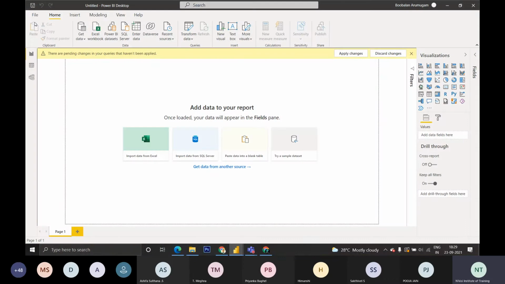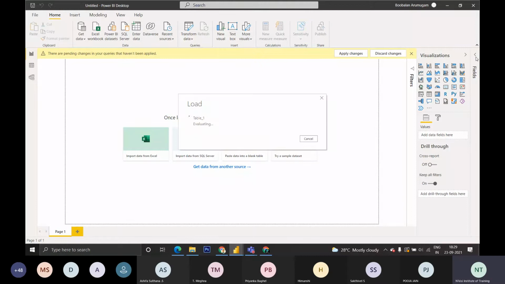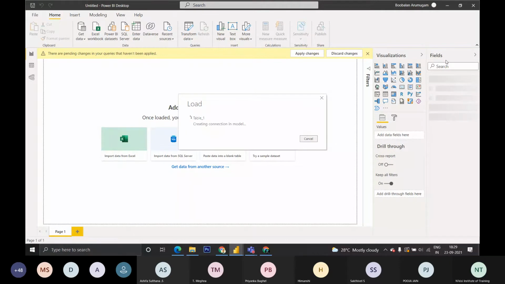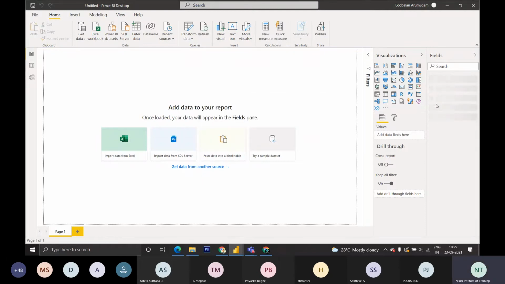Once you click Close and Apply, you could see all the things available in the fields. It's loading up, and you will get everything in the fields. You could see that it is loading the table, and the fields get filled with the headers. Once the employee data is loaded, we have to analyze the data and visualize the data.